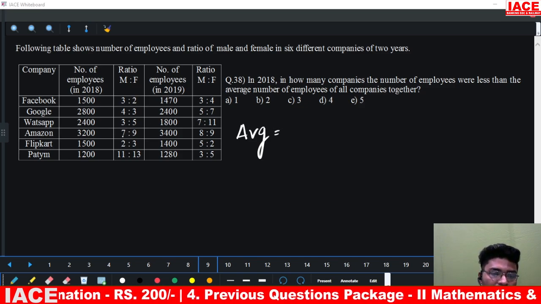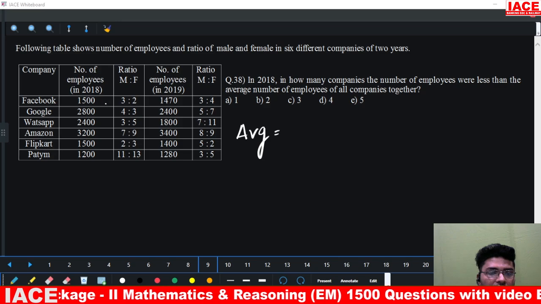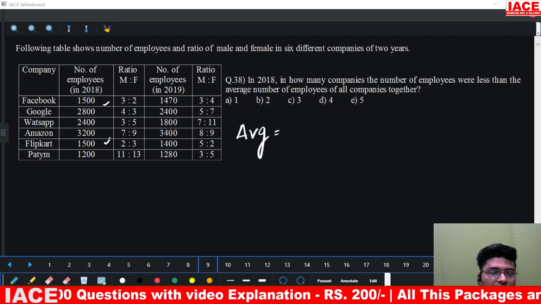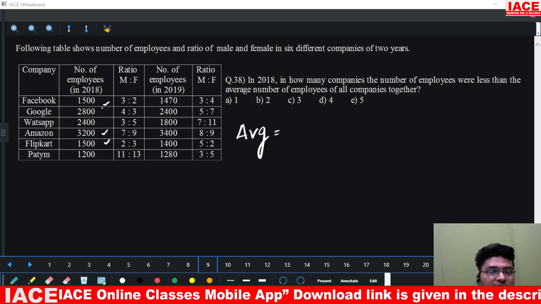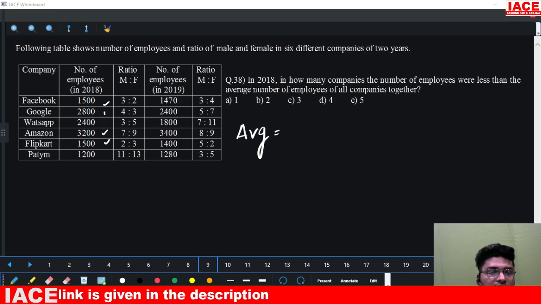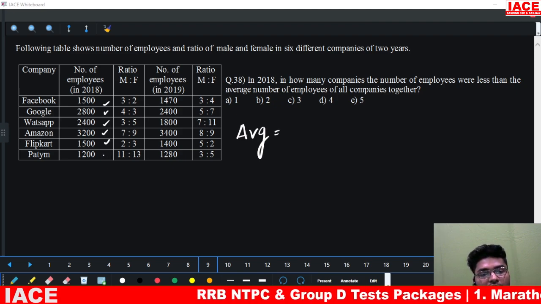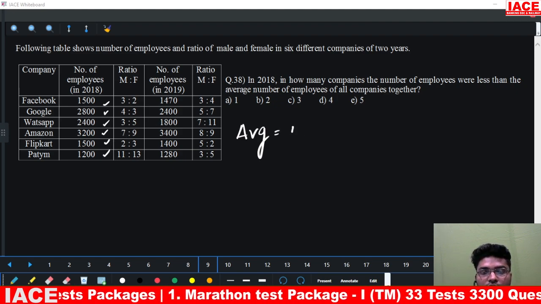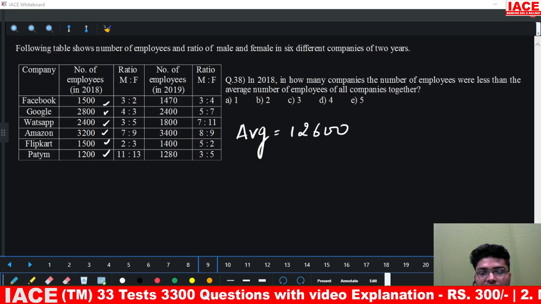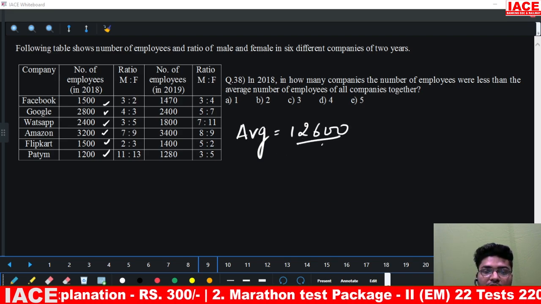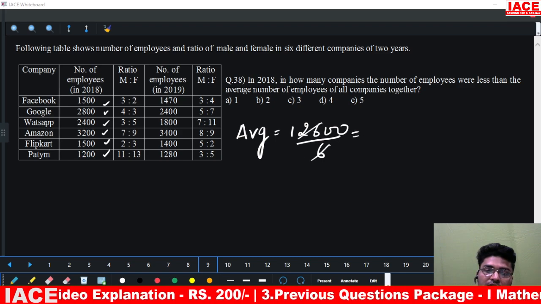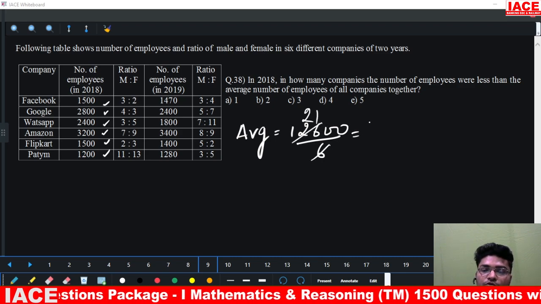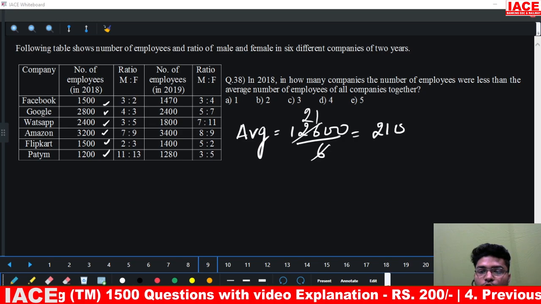Average in the sense, how will we add this? 1500 and 1500, 3000, 3000 plus 3200, 6200, 6200 plus 5200, giving us 11,400, 11,400 plus 1200, so this is 12600 divided by number of companies, which are 6. 6 ones are 6, 6 twos are 12. So average number of employees is 2100.